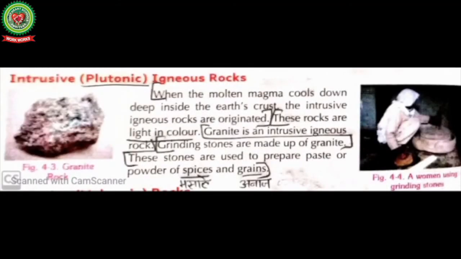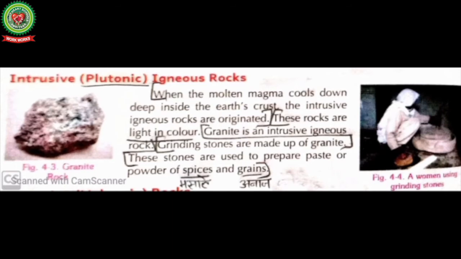Intrusive plutonic igneous rocks: when the molten magma cools down deep inside the earth's crust, the intrusive igneous rocks are formed. These rocks are light in color because they cool down inside the earth's surface. Granite is an intrusive igneous rock. This is an example of intrusive igneous rock.